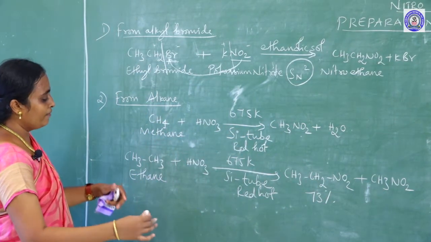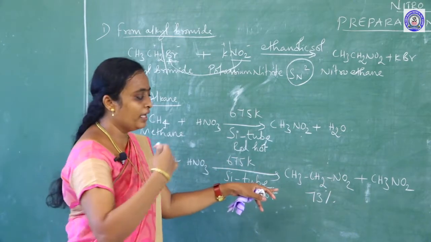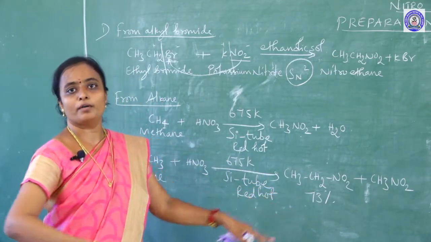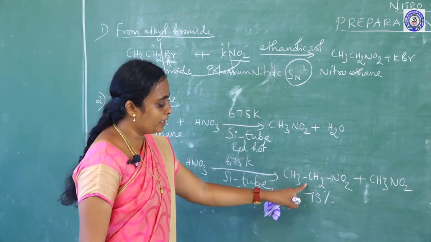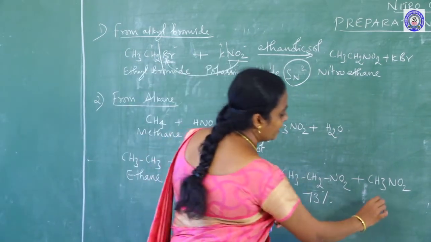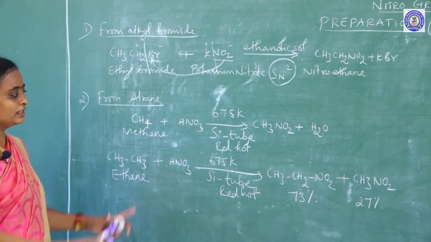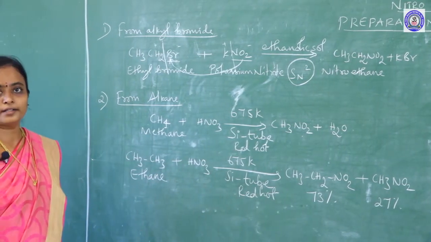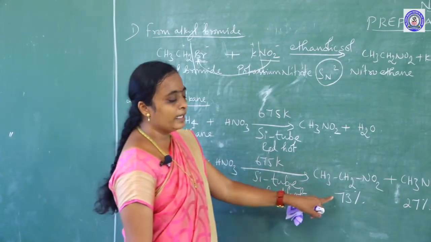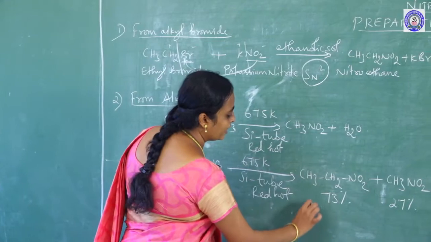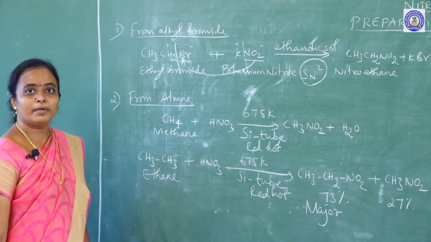So, when we move to the higher alkane, there can be chances of getting the previous lower members of the hydrocarbon, that is the methane derivative also. So, nitroethane 73%, the remaining 27% we are going to get nitromethane. So, this is called a mixture of compounds we are getting. Not only one particular compound, but anyway the yield is 73% only, and this is acting as the major product.